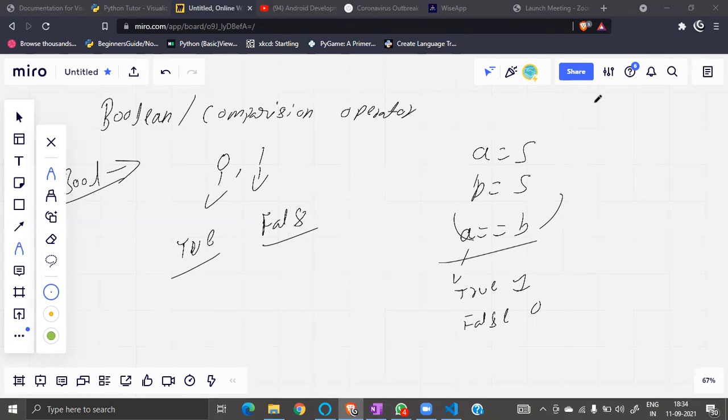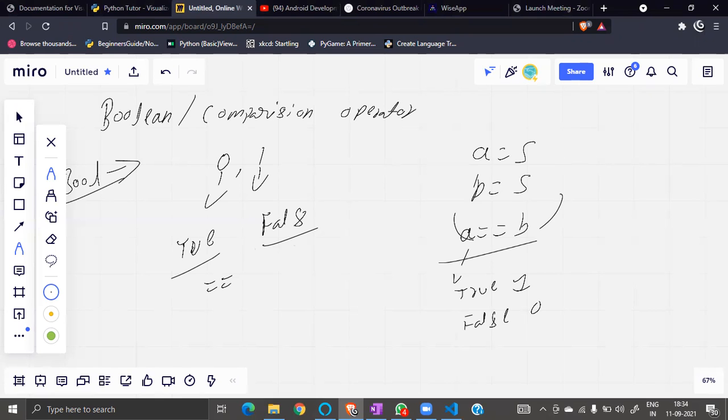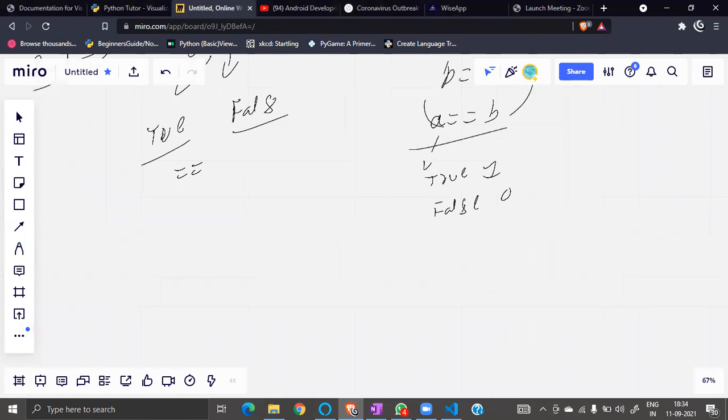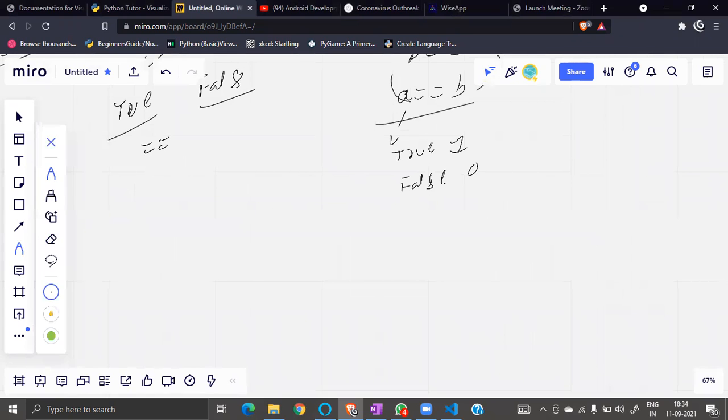Let's do it. Boolean is comparison, equals to. I can do this also: a is greater than b.